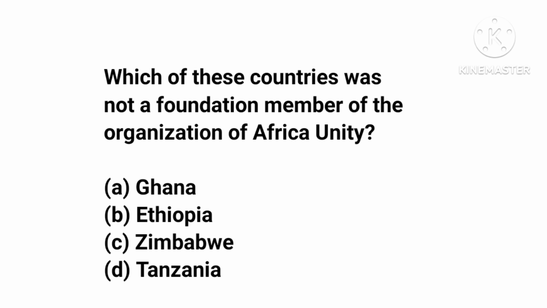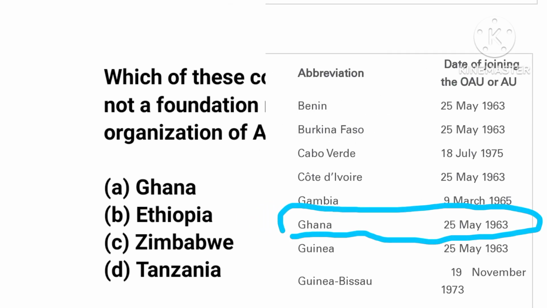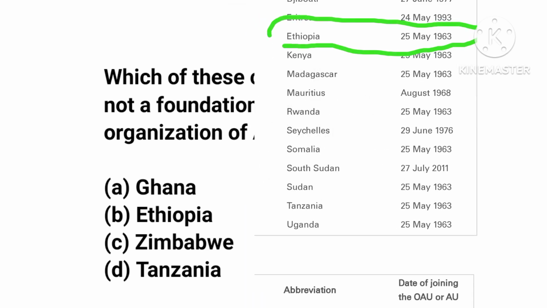During the establishment, the organization had 32 member countries. So not all the African countries were members at the time it was established. Now let's look at the options and choose the one that was not part of the founding members. First option, Ghana joined on 25th May 1963. Ethiopia joined on 25th May 1963, and of course Ethiopia is where it was established.